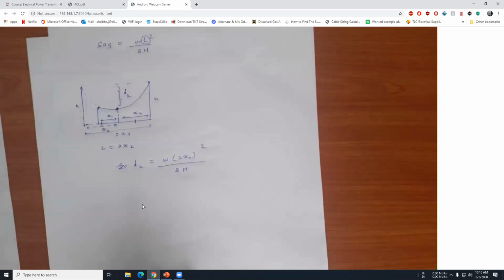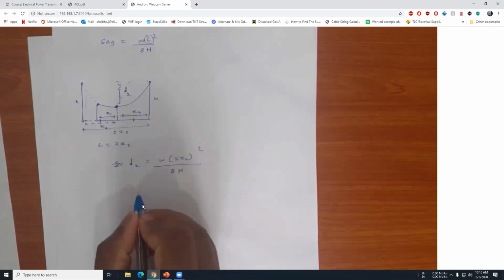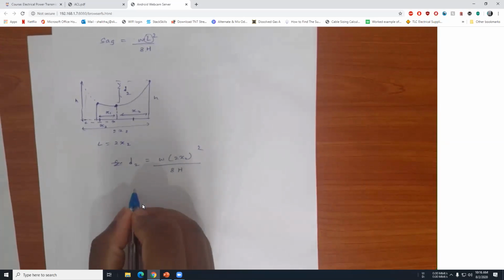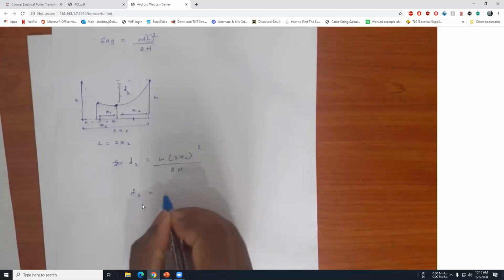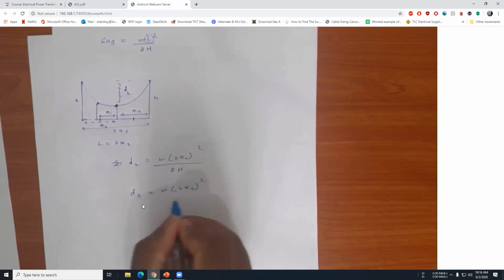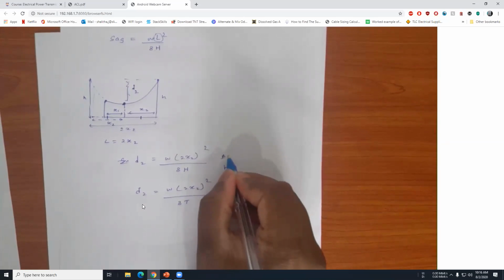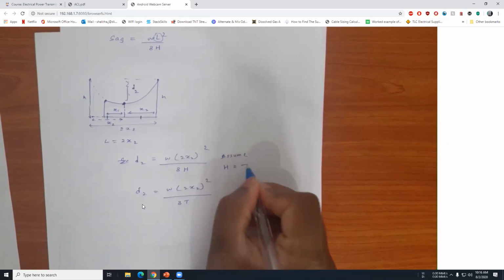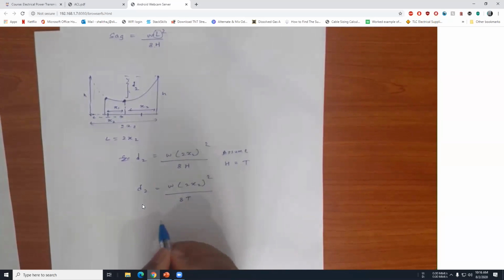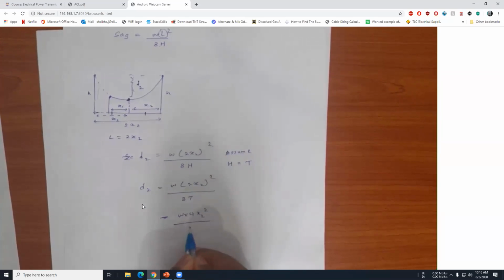You know h is horizontal tension, but in the worst case we are going to use that as line tension, which is T. So I'm going to use T here. So we assume H equals T, and after expanding these things you will get w 4x2 squared over 8T.